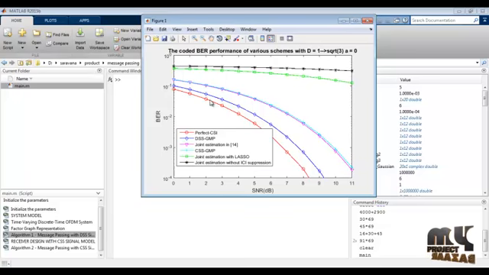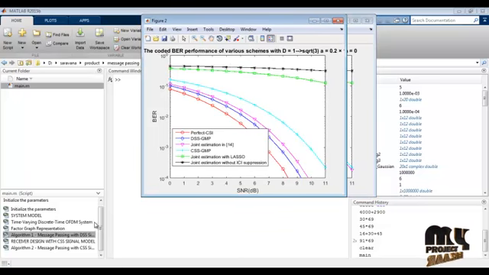So this BER and SNR performance plot gradually decreases, but our results mainly focus on the discrete state Gaussian message passing technique. We can consider this blue line compared to this pink line. The pink line is the existing one, and we have proposed the system for this discrete state space model with the Gaussian message passing technique. So this is the performance plot of these comparisons.